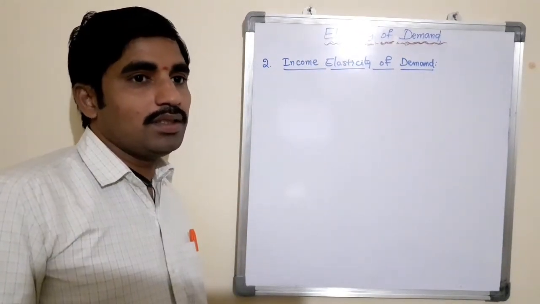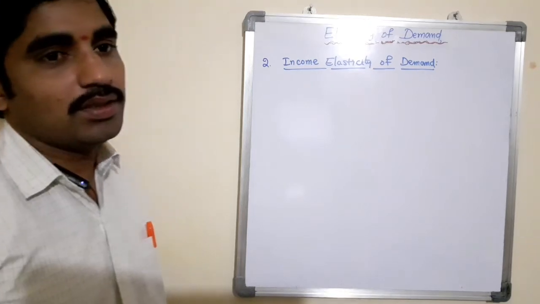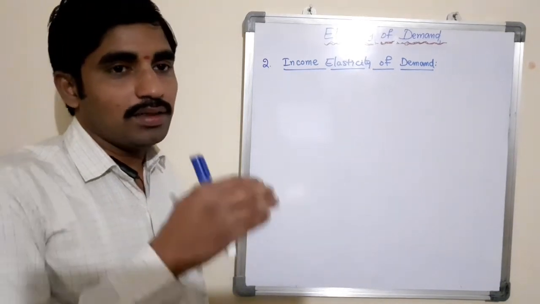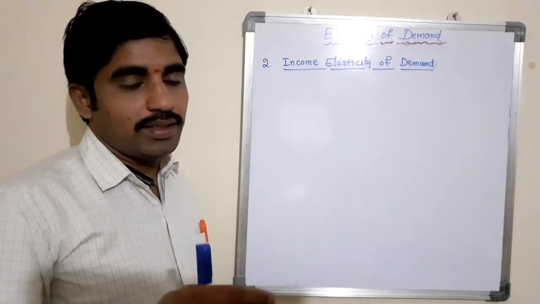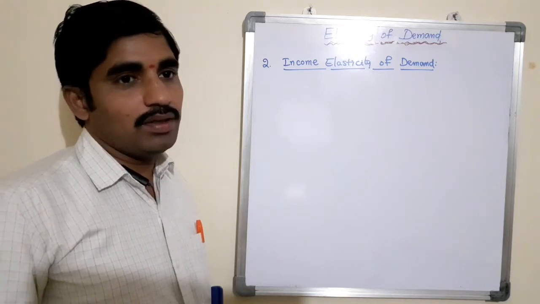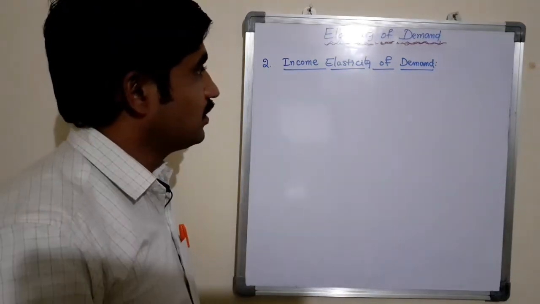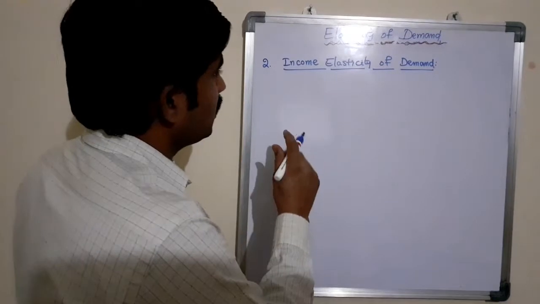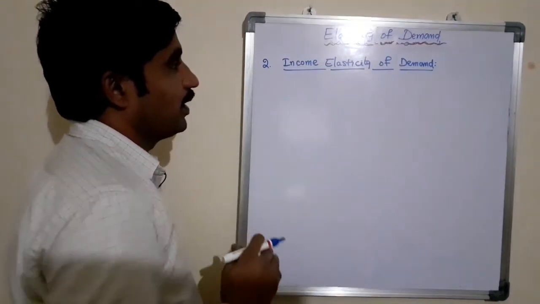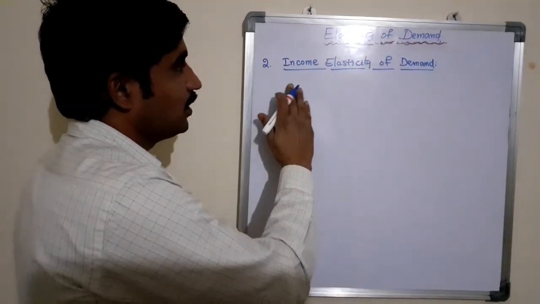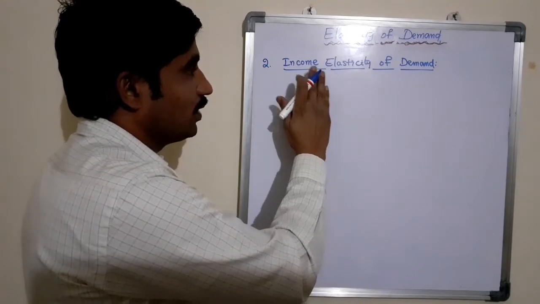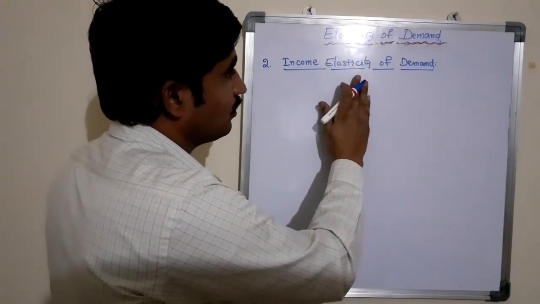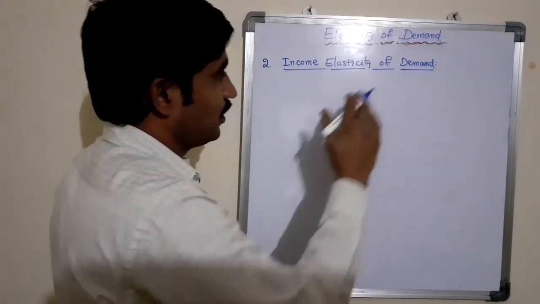So there is a positive relationship between the income level of the consumers and the quantity demand of a commodity. The proportionate change in the quantity demanded due to the proportionate change in the income level of the consumer is said to be income elasticity of demand.